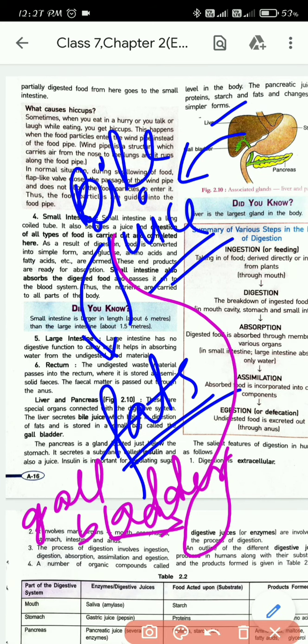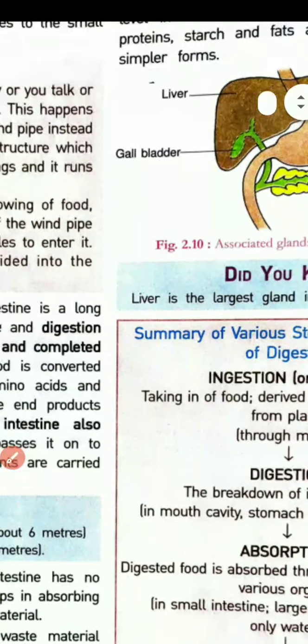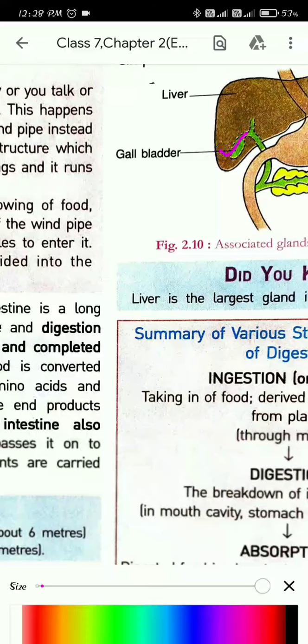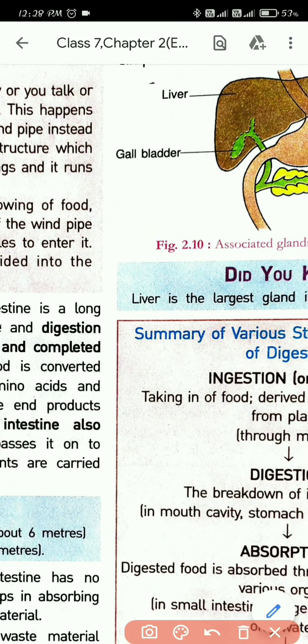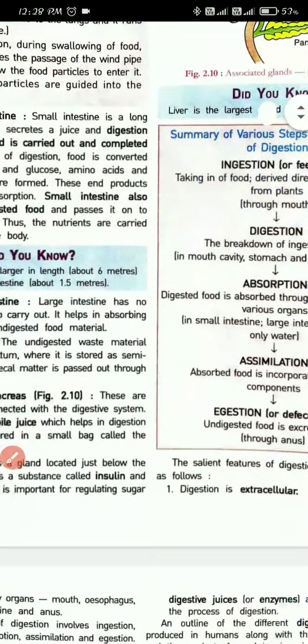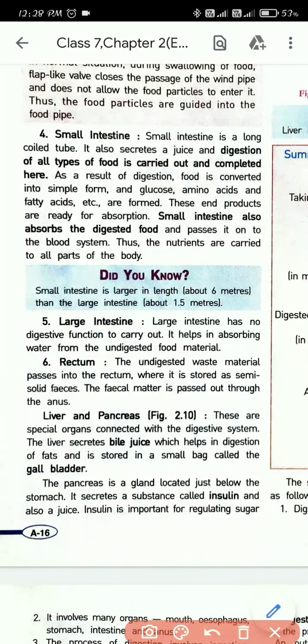Understood? So this is why the liver is very, very important in the digestive system. In the picture you can see the gallbladder here. Can you see? This is the gallbladder. Here what is present? It stores bile juice. And why is bile juice important in the digestive system? Because it helps in the digestion of fats. Yes. Now we will learn about the pancreas.